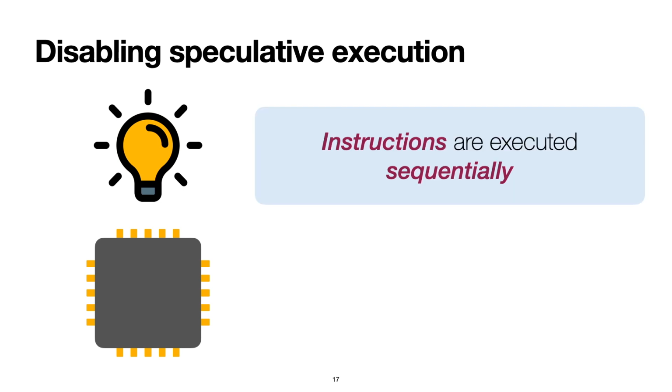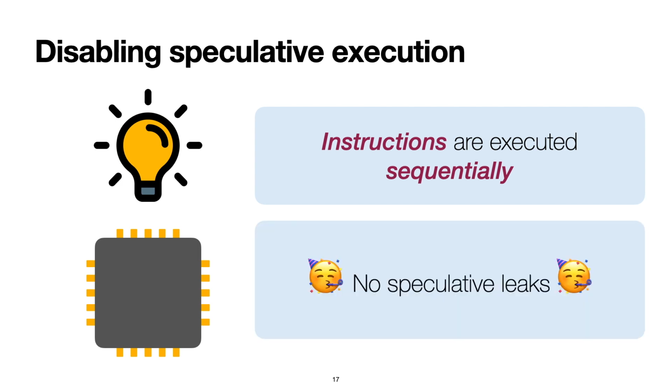The first countermeasure we analyzed is completely disabling speculative and out-of-order execution. In this case, the processor executes instructions sequentially. Each instruction is fetched, executed, and retired before moving to the next one. And obviously, this countermeasure prevents all speculative leaks.